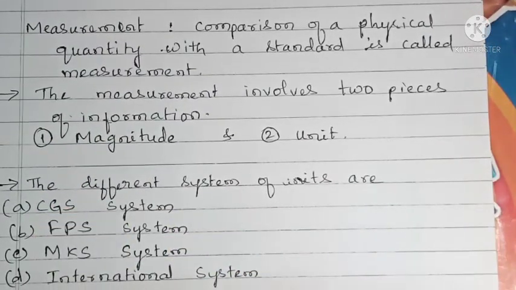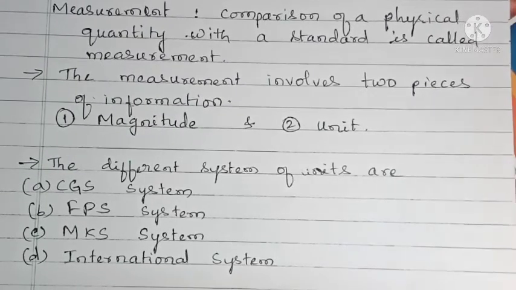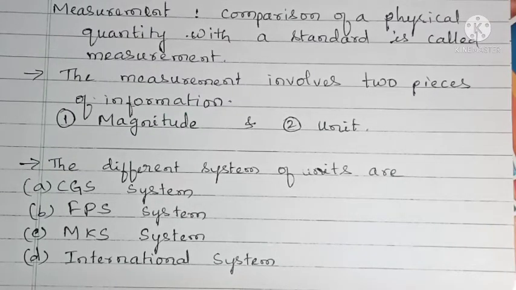Measurement means the comparison of a physical quantity with a standard. We want to measure the mass of a body, the volume of a body, the temperature of a body, or any other physical quantity. We are just comparing with a known quantity.